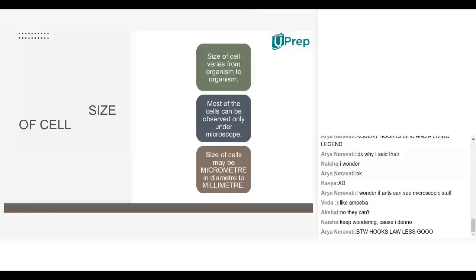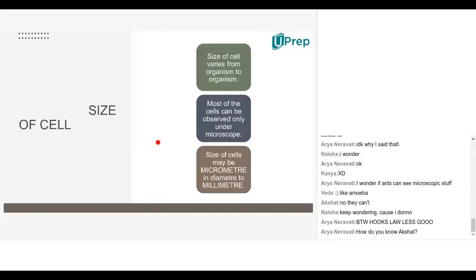Now after that, see the feature of a cell in the part of cell size.